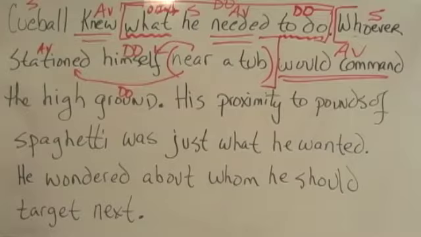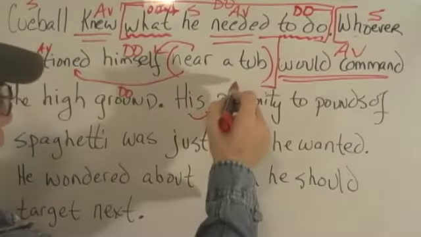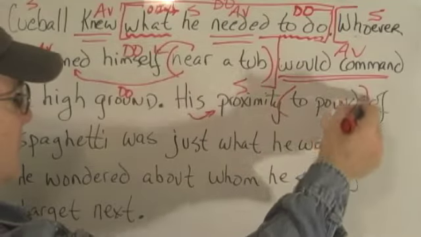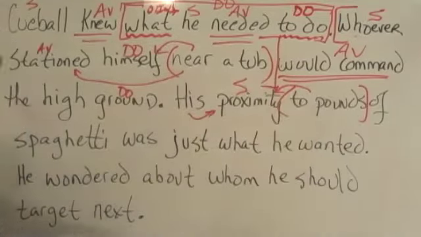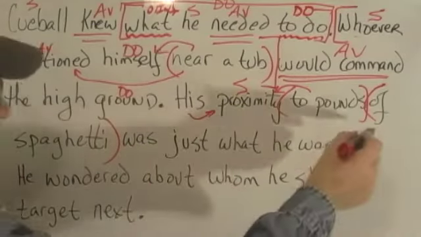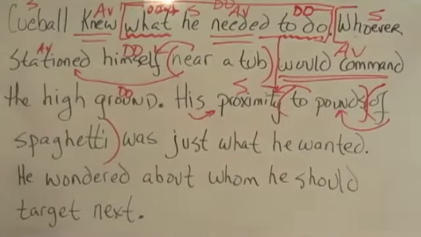The next sentence, his proximity to pounds of spaghetti was just what he wanted. Possessive pronoun modifying the subject. This is a prepositional phrase modifying the subject adjectivally. Of spaghetti is a second adjectival prepositional phrase modifying the object of that first prepositional phrase.